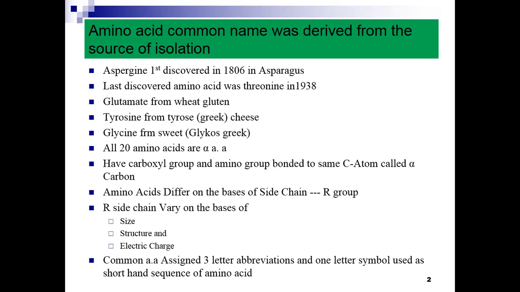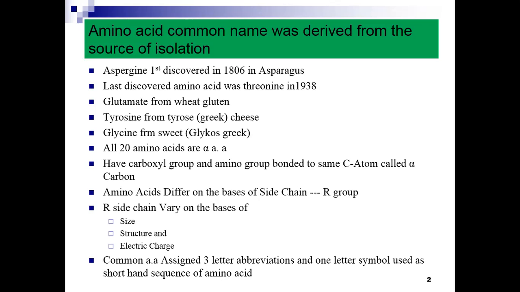All 20 amino acids are alpha amino acids. They have a carboxyl group and an amino group bonded to the same carbon atom, called the alpha carbon. Amino acids differ on the basis of the side chain, which is known as the alkyl chain. Side chains vary on the basis of size, structure, and electric charge. These three features differentiate the amino acids from one another.